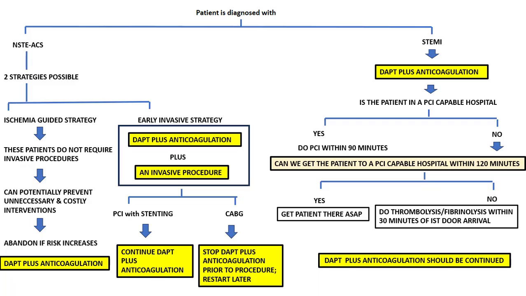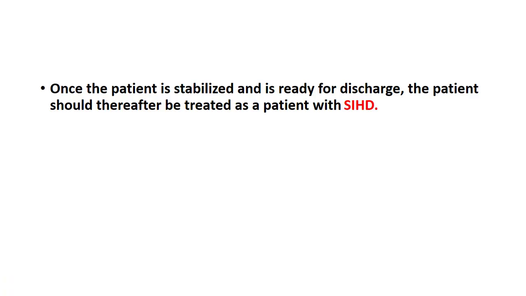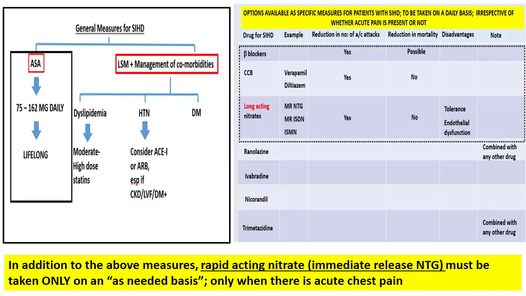Now, if this patient survives the myocardial infarction, then we shift the patient from the ICU to the ward. Hopefully the patient survives and is ready for discharge. And once the patient is discharged, we should treat this patient as a case of stable ischemic heart disease moving forward. That means the patient should be offered the general measures, the specific measures, and emergency measures that we described earlier. So that concludes the management of angina and the management of myocardial infarction.